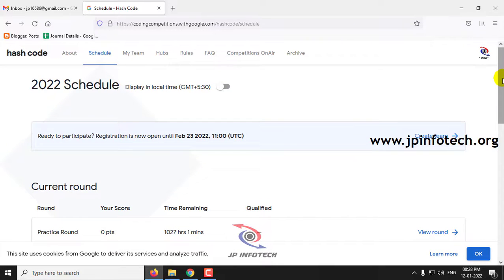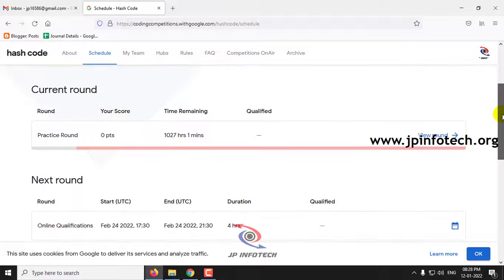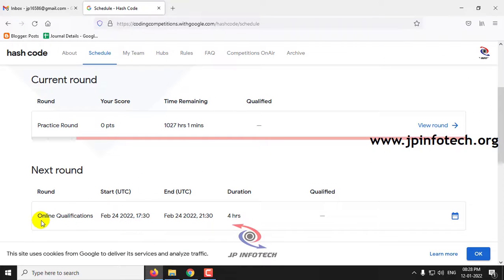There are some minimum criteria where you need to have some points for the online qualification. Once you earn those points, you will get the certificate from Google for this Hash Code competition.